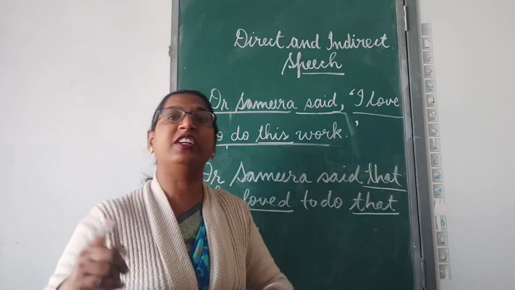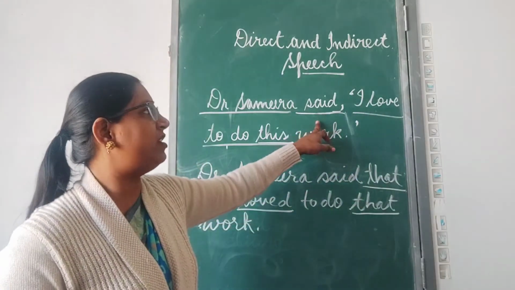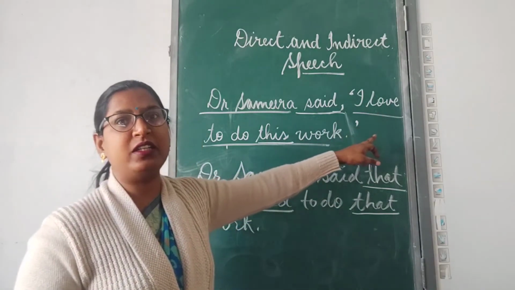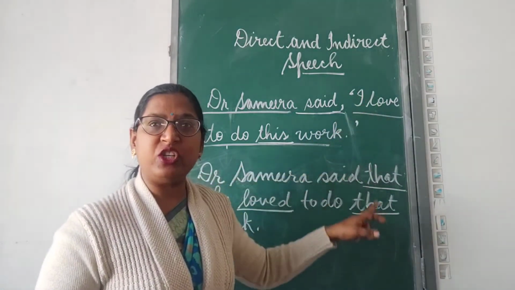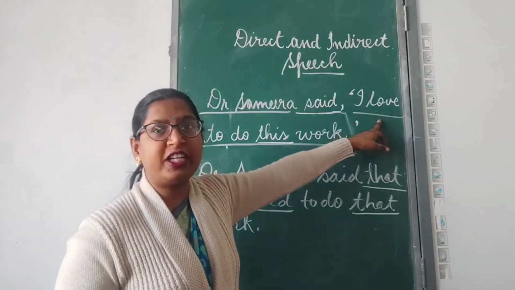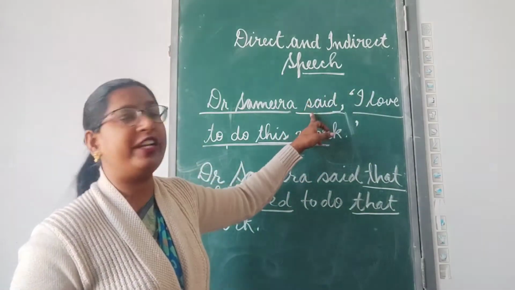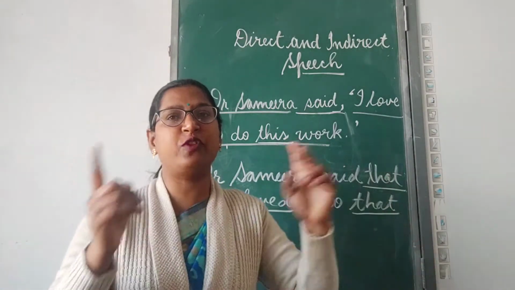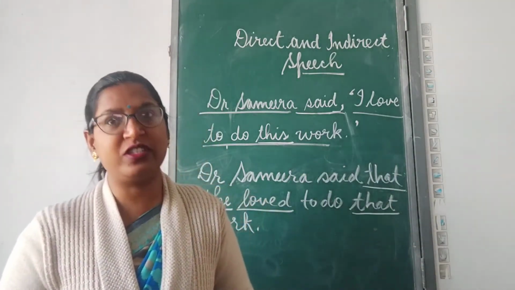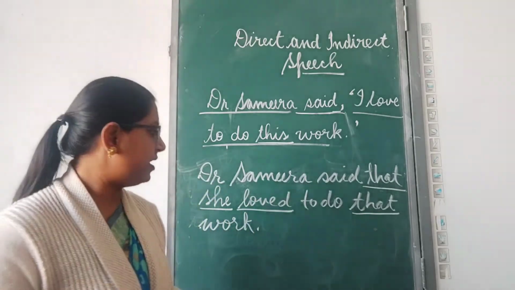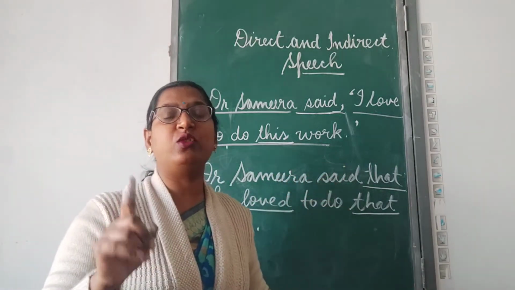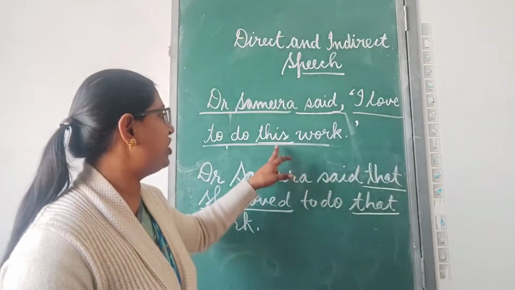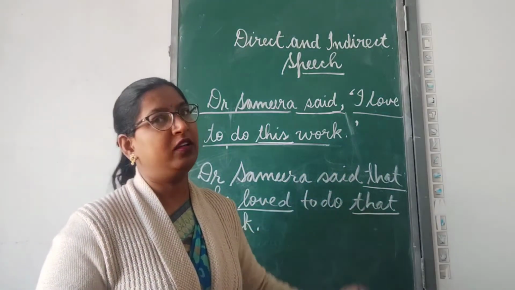They both may have different tenses. As you can see here, said is in simple past and love is in simple present. Clear? So when we change it into indirect speech, the quoted speech verb changes according to the tense of the introducing verb. So while changing from direct to indirect, we make changes in the tenses. Clear? And then the words denoting time, place and position are also changed. This is changed to that.